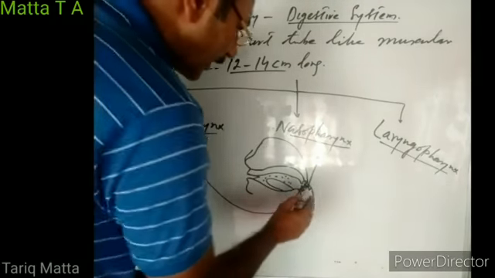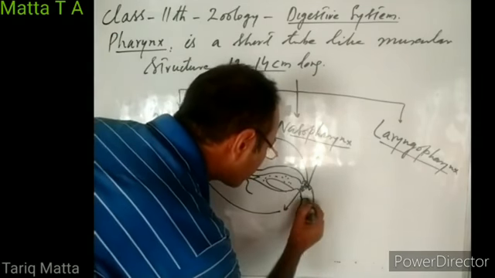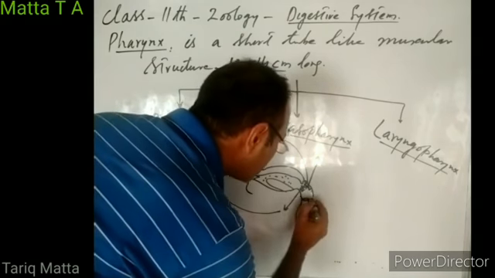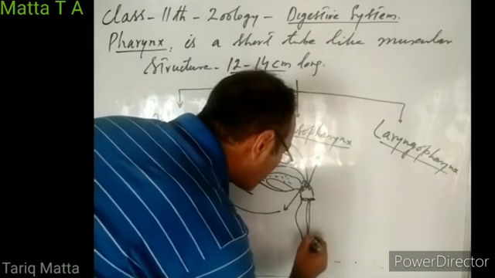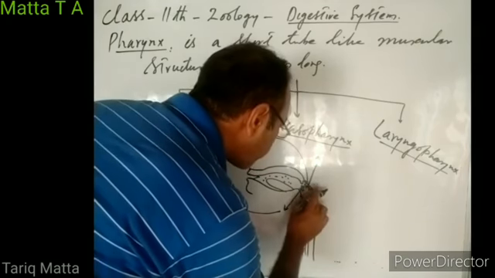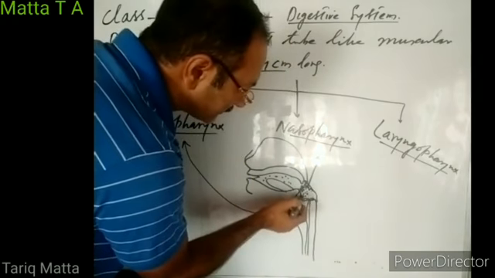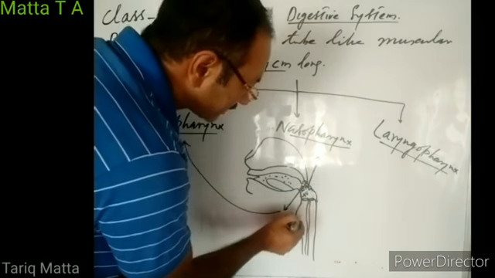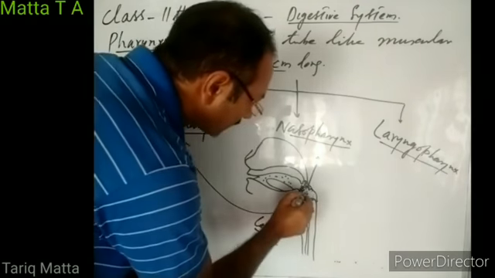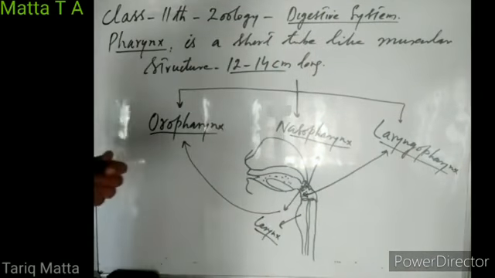And the lower part of pharynx, which opens into larynx. We have got two tube-like structures present in our neck. So this lower part of pharynx, which opens into larynx, this is the larynx, the sound box, this is known as laryngopharynx.